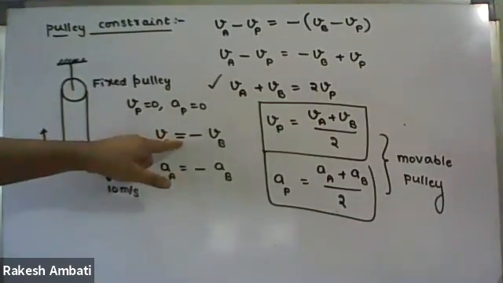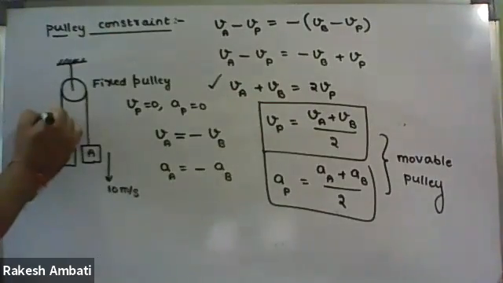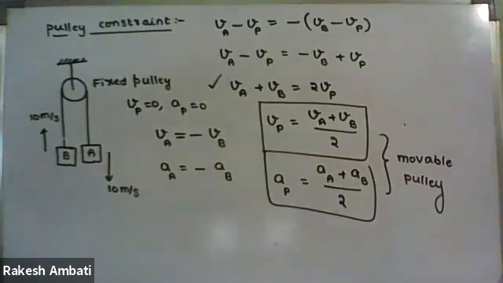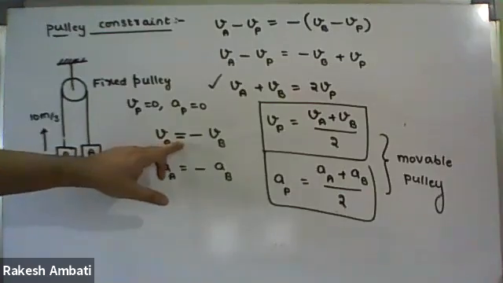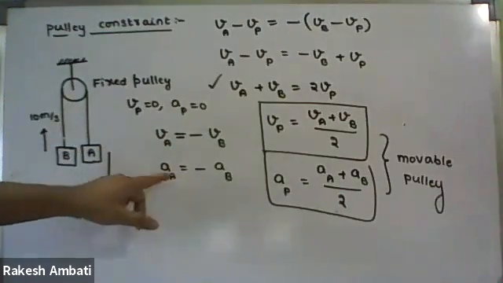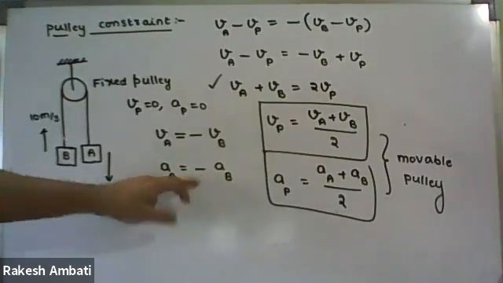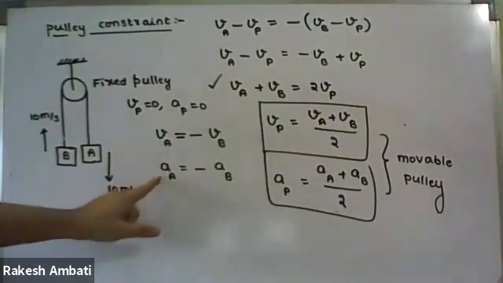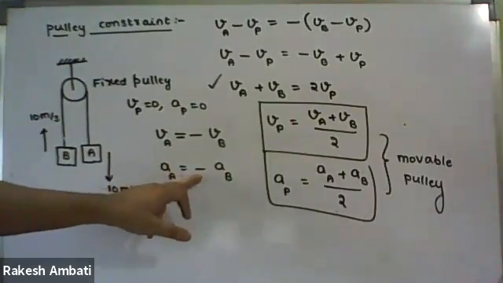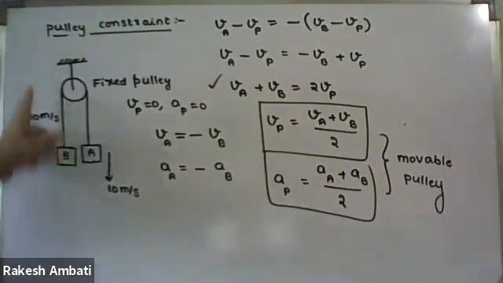If it is 10 meter per second, this block B also will move up with the same magnitude but in opposite direction. So this minus indicates opposite direction with the same magnitude of velocity. Same thing here also. So what is the magnitude of acceleration? Same but in opposite direction. If one block is moving down, other block will move up with the same magnitude of acceleration but in opposite direction.